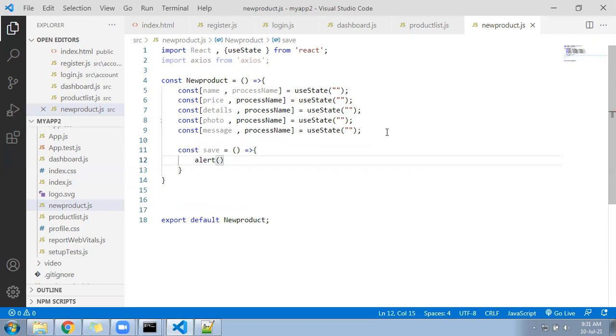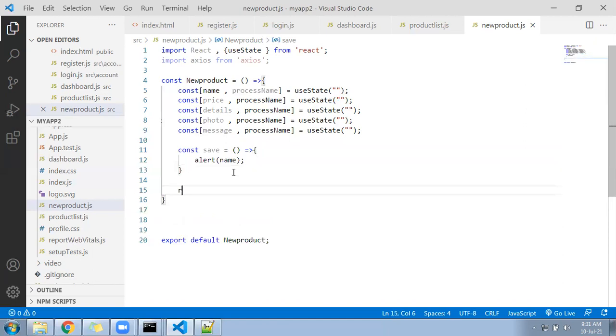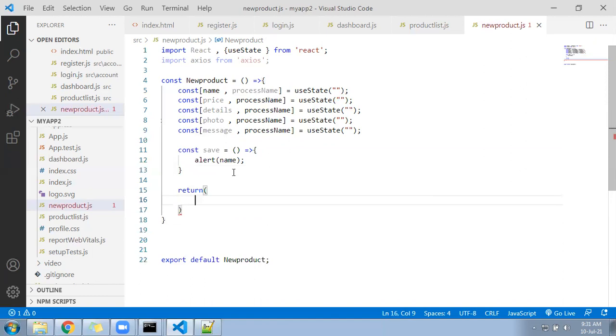Alert. Name, we can do to test. Return a division, class name, row.